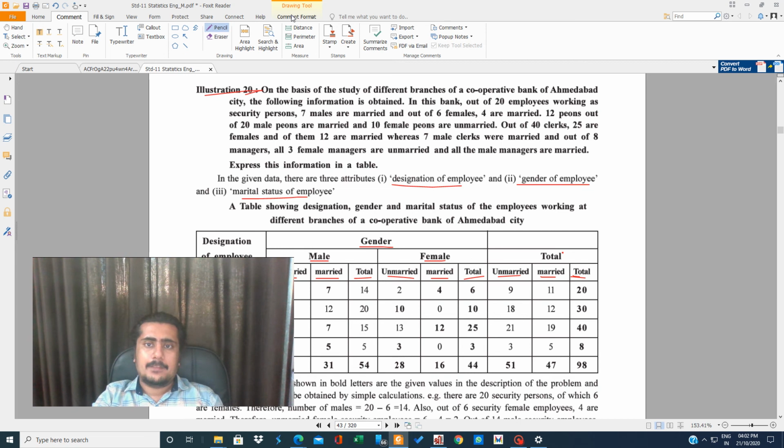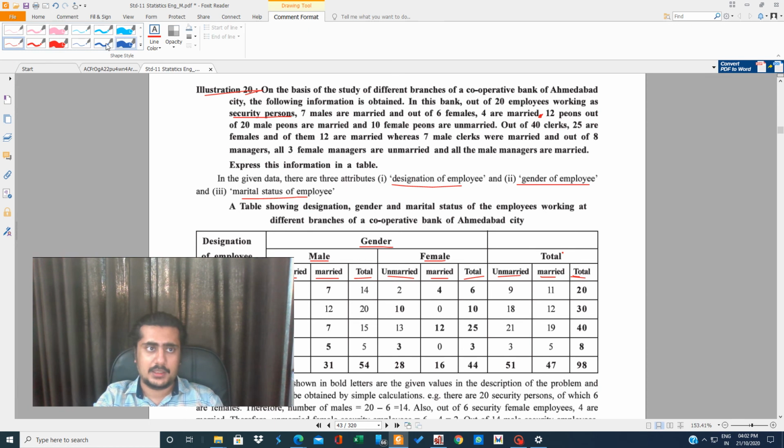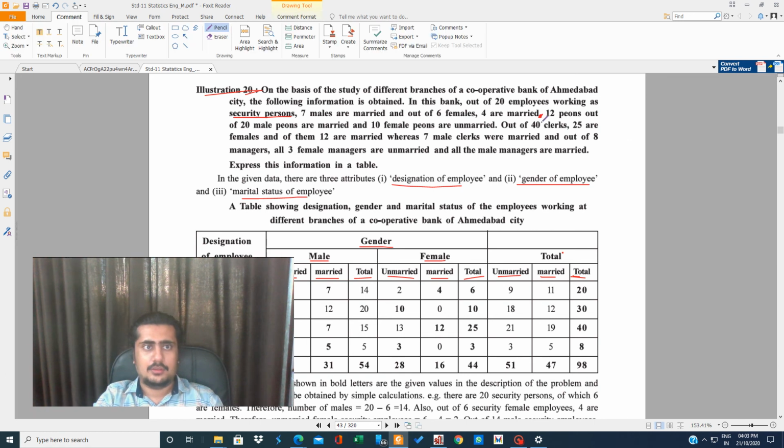In this bank, out of 20 employees working as security persons, 7 males are married, and out of 6 females, 4 are married. Here is the full stop. So up to this full stop, they are talking about security persons. See, I'm breaking the sentence just to show how I am doing it. See what my method is to do the things.